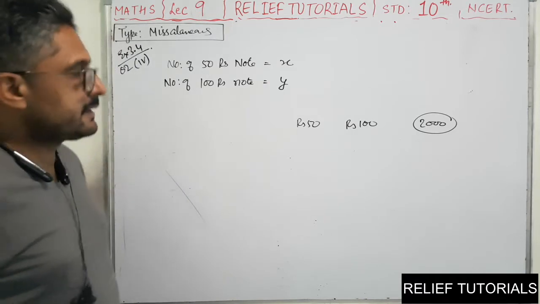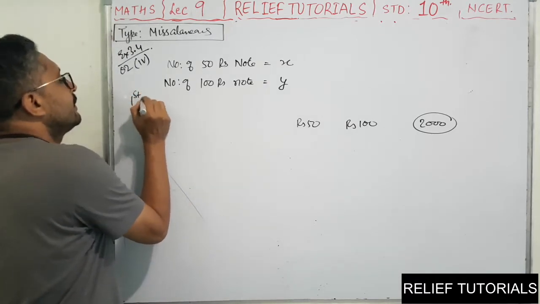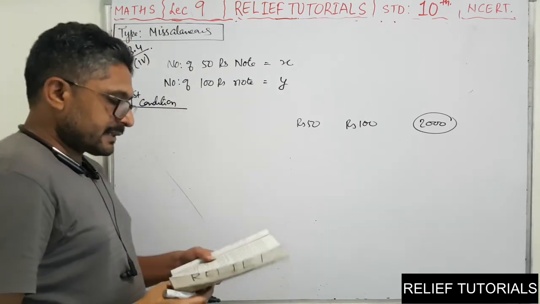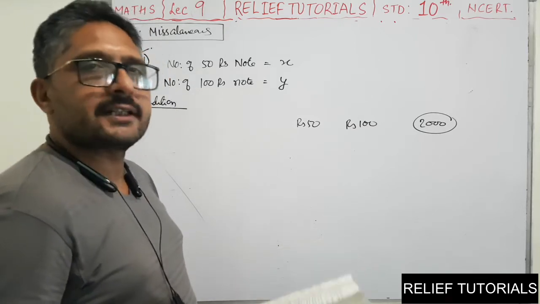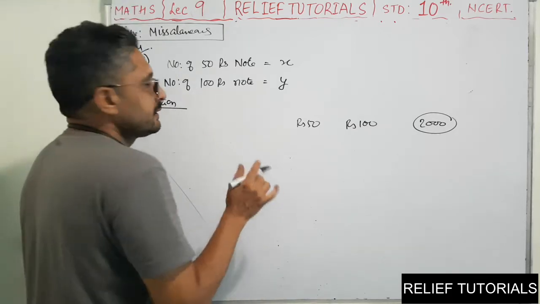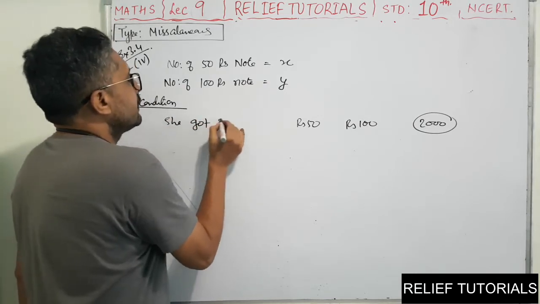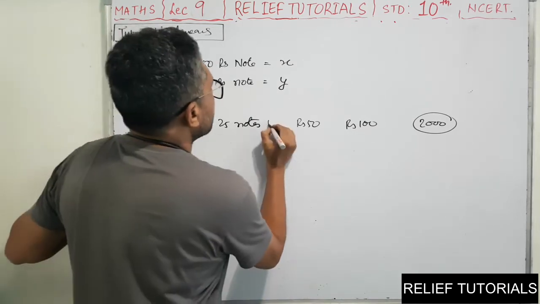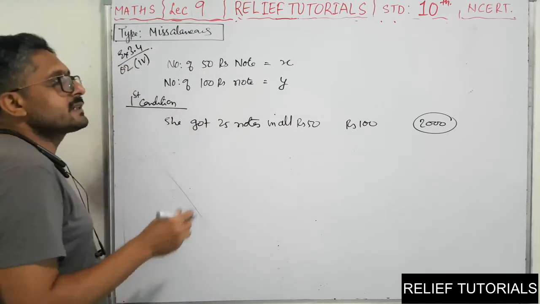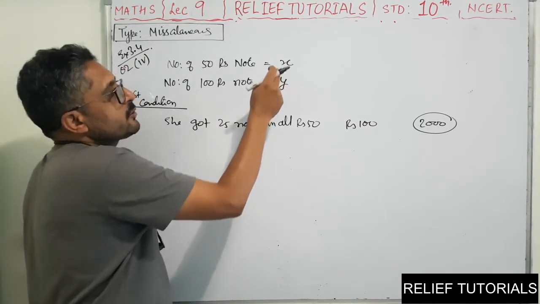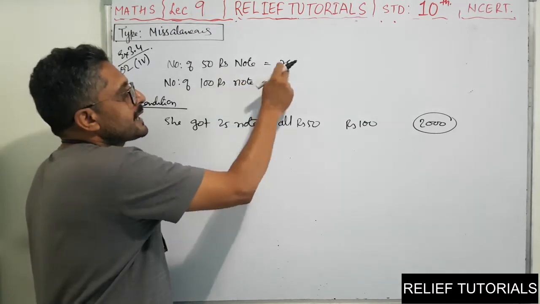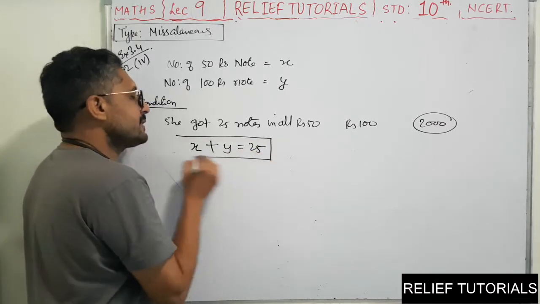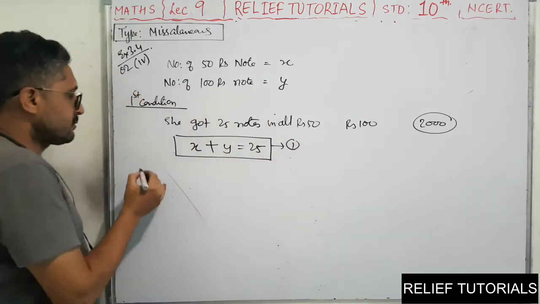Now the first condition we will see. The first condition is that she got 25 notes in all, so the total notes are 25. The 50 rupee notes are x, the 100 rupee notes are y, so the total x plus y is equal to 25. So this we got as the first condition, the first equation. Now the second condition.